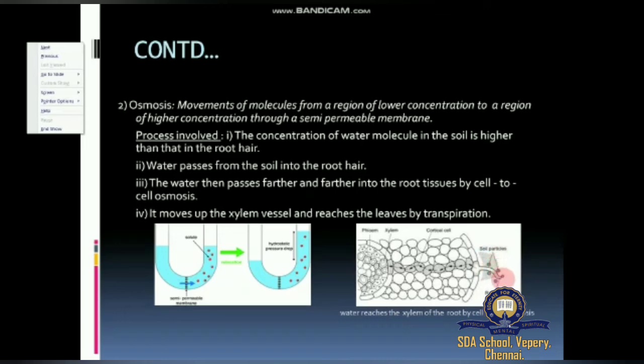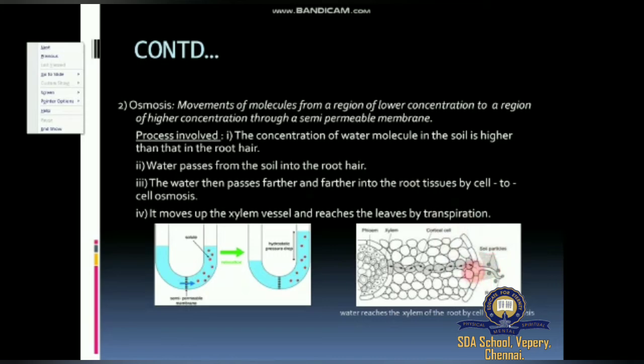So this water is moving upward. Here is a low concentration, but here the root cell, or epiblema, the root hair cell, is called epiblema or piliferous layer, and this layer's cells have very little water. It's very highly concentrated because of the requirement of water. That's why it is easy to absorb water from the soil micelle, or soil surface, to here through osmosis.